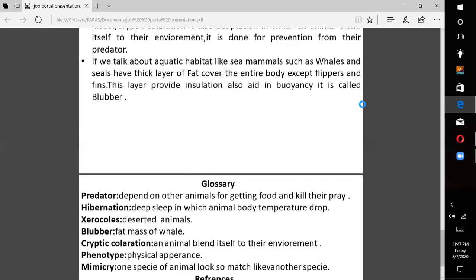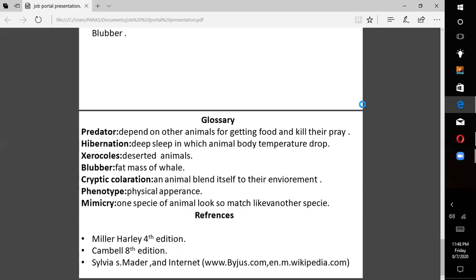And this is a glossary. These are the words. Predator: an animal that depends on other animals for getting food and kills its prey. Hibernation: deep sleep in which animal body temperature drops. Blubber: the fat mass of a whale. Cryptic coloration: an animal blends itself into the environment. Phenotype means physical appearance. Mimicry: one species of animal looks so much like another species.